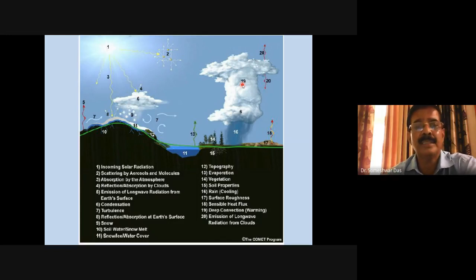And then of course, you know that when the clouds occur, they interact with the radiation in their own way. Like you see that part of the radiation gets reflected by the cloud. The clouds will also absorb part of the radiation. It can scatter the radiation. It can re-emit the radiation, right? So that is the cloud radiation interaction.